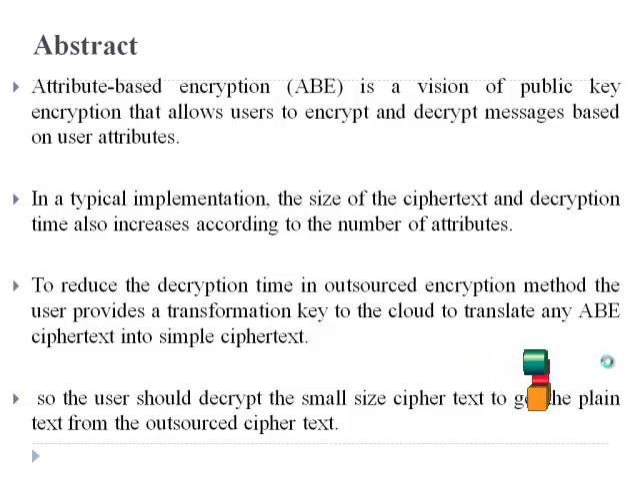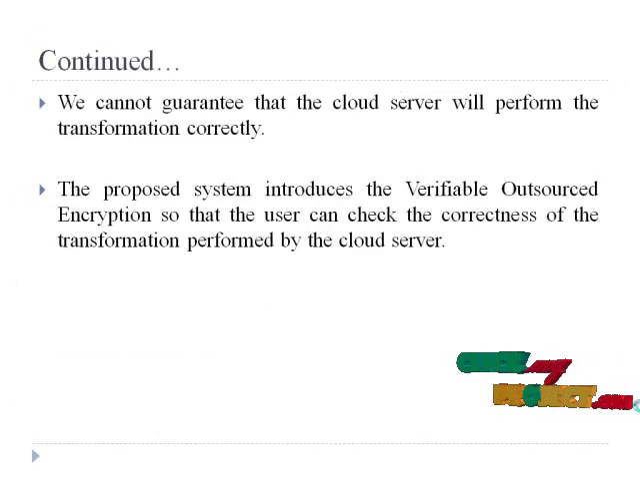To overcome this problem, a proxy server performs a decryption over the ciphertext to reduce the ciphertext size. Then the server outsources the ciphertext. Then the user decrypts the small-size ciphertext to get the original content. We cannot say that the decryption performed by the proxy server is correct. So, to verify whether the decryption performed is correct or wrong, the proposed system introduces outsourced decryption with verification. The proposed system lets users check whether the decryption performed on the proxy server is correct or wrong.